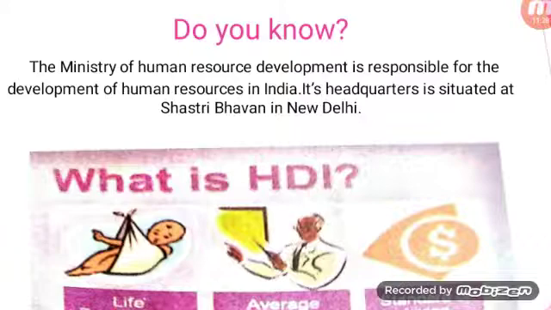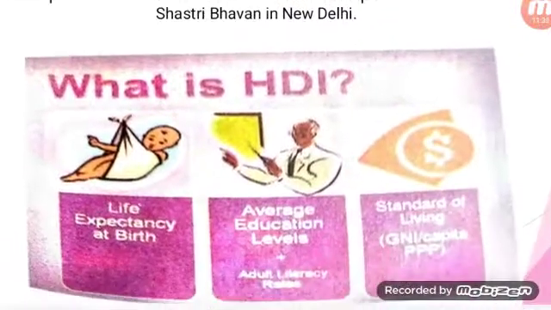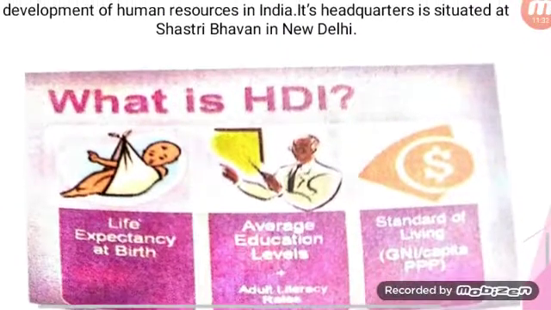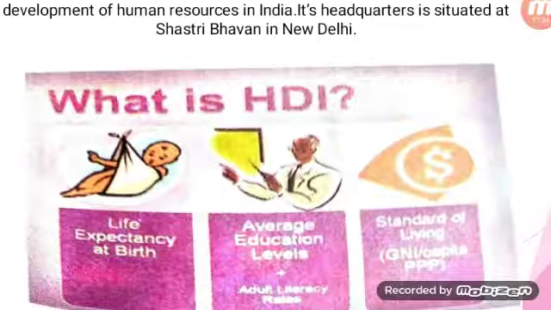What is this HDI? That is Human Development Index. When we talk about that, it includes three various things: life expectancy at birth, average education level, and standard of living. What is life expectancy at birth? It is nothing but the longevity of a human being.